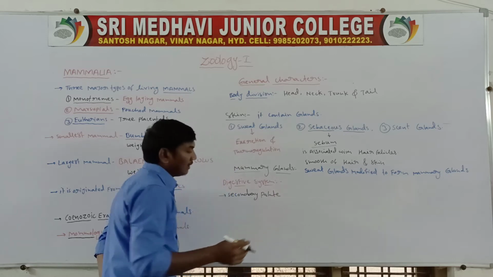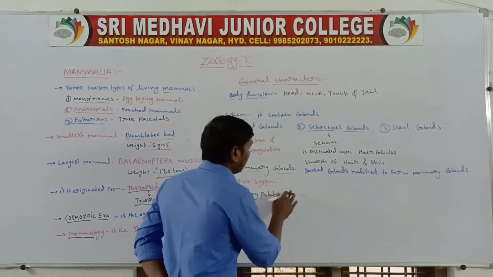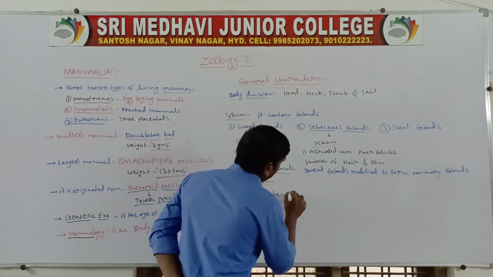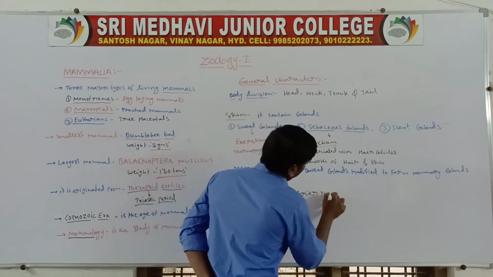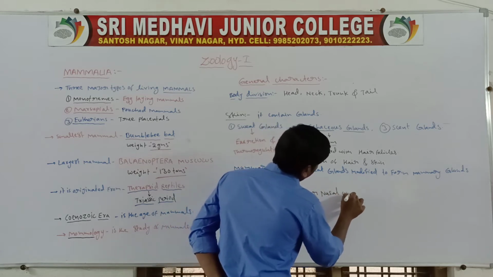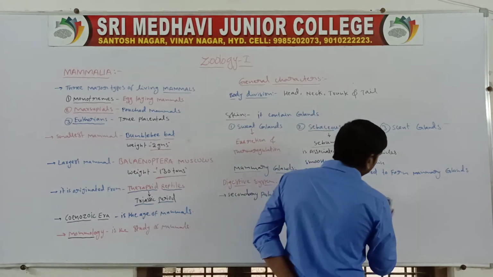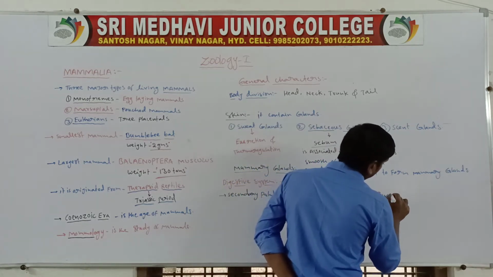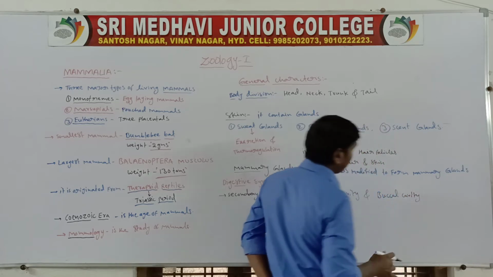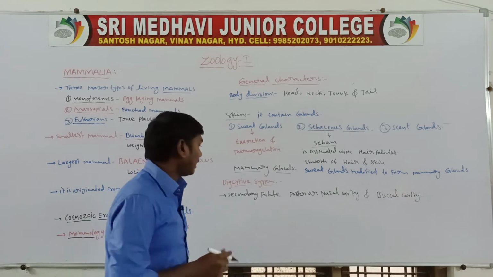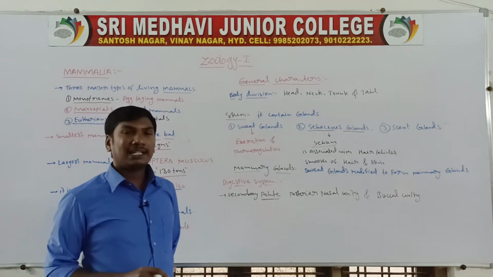The mouth is divided into the posterior nasal cavity and the buccal cavity. The palate separates the nasal cavity and buccal cavity.